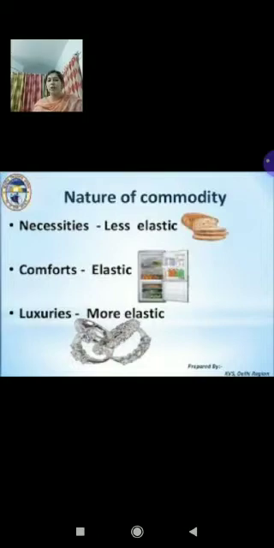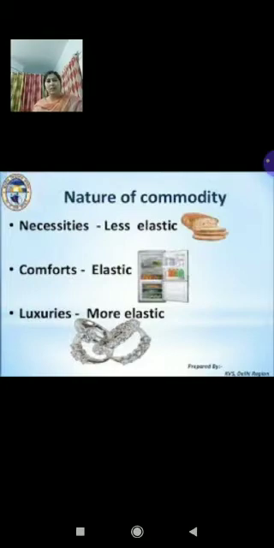The demand for luxury goods like AC, big size color television, mobile phones, cars, or any type of luxury goods, on the other hand, is elastic. Elastic means whenever price is changing, we are changing the demand for goods and services. When the price of air conditioner increases, some people may not purchase air conditioners. So whenever there is a change in demand because of change in price, then the demand is elastic. Suppose price is changing, still demand is not changing, then it is a case of inelastic. You can see this in the slide.